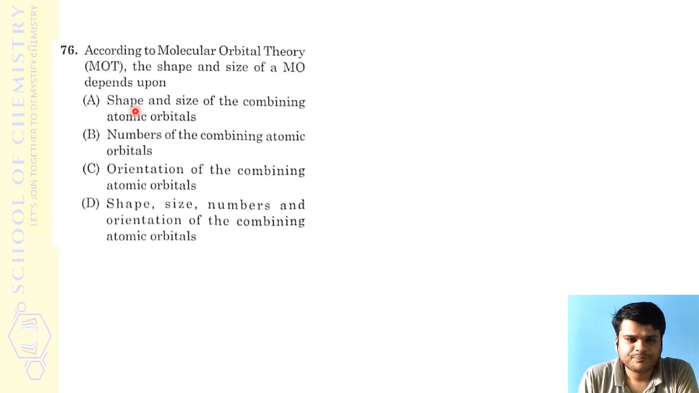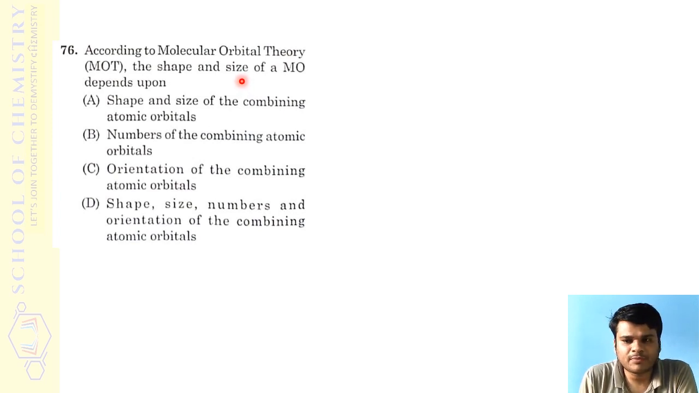Right. The next question: according to molecular orbital theory, the shape and size of molecular orbital depends on, right? Very easy question. Even if you know the basic aspects of molecular orbital theory, you can answer this. Molecular orbitals, their shape as well as size, depend on the combining atomic orbitals, their shape and size, how many such atomic orbitals are combining, and finally how those atomic orbitals are overlapping, right?